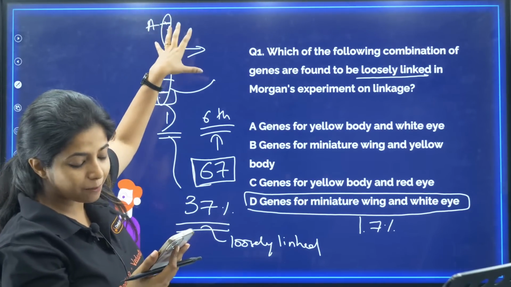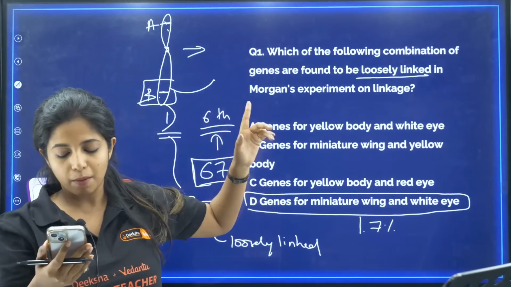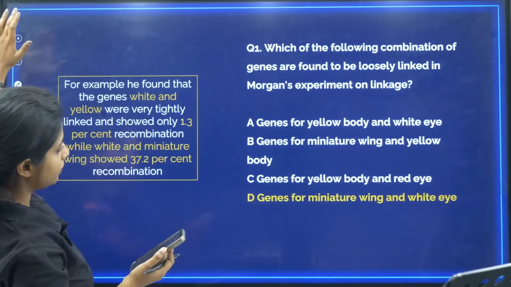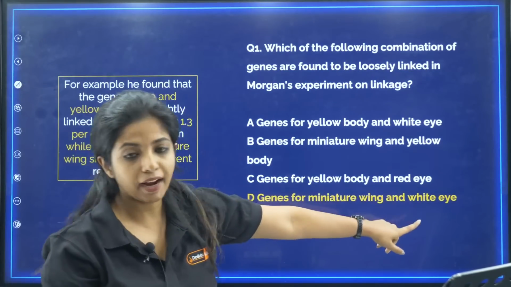Please understand the concept. It will be really easy for you to remember it then. Will you ever forget it? Can we go ahead with the next question? Your answer is genes for miniature wing and white eye color.